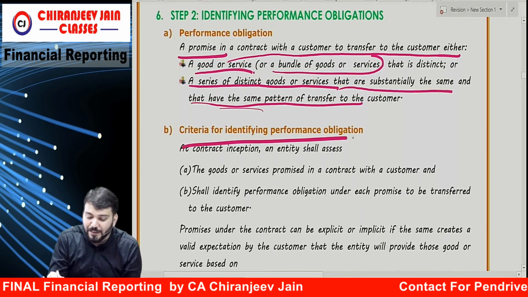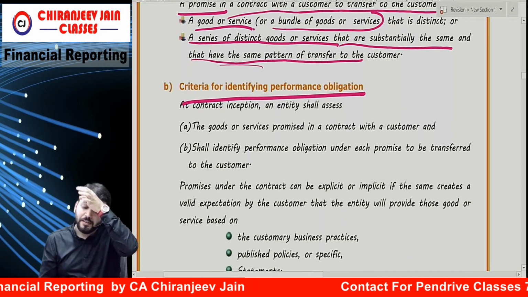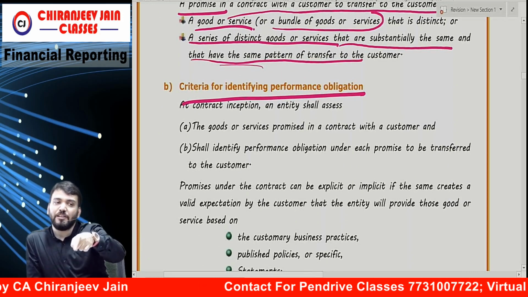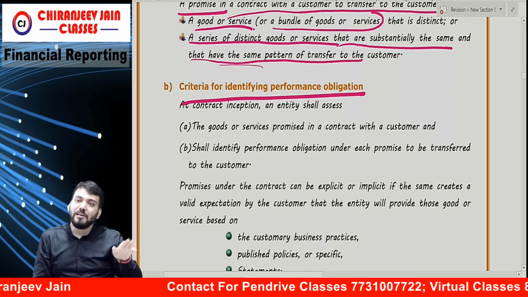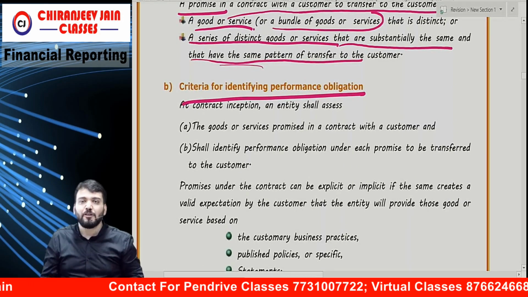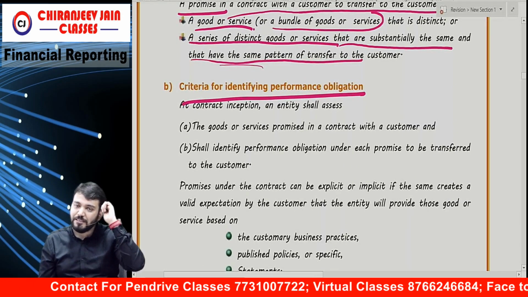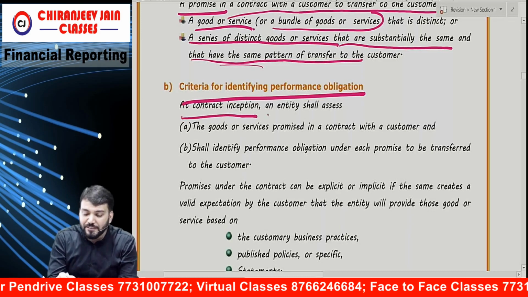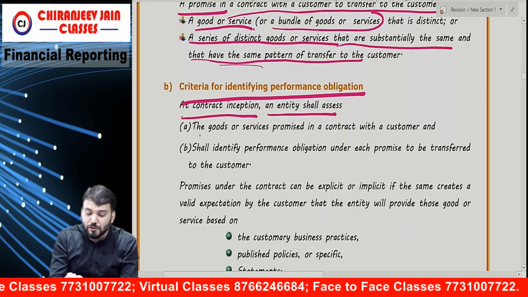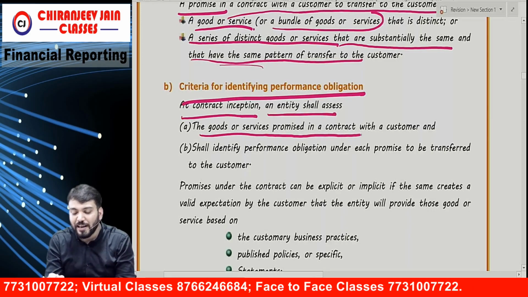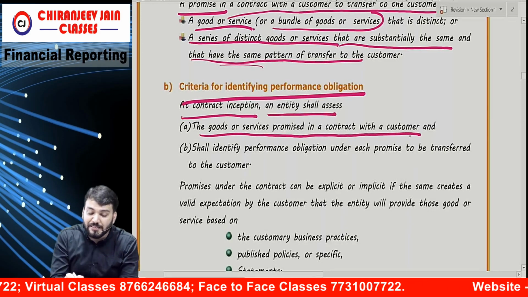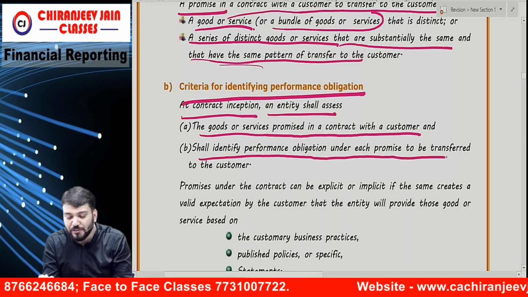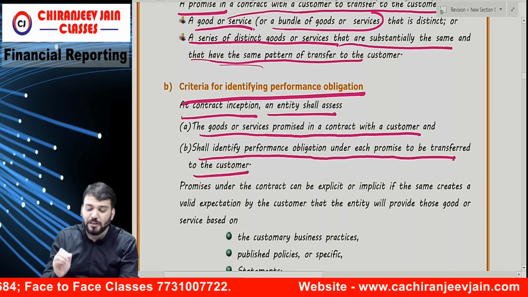Criteria for identifying a performance obligation. Correct? It means we always need to identify the performance obligation on inception of the contract. Once the contract is there, on inception of the contract, we will identify the performance obligation. At contract inception, the entity shall assess the goods or services promised in the contract with the customer and shall identify the performance obligation under each promise to be transferred to the customer.